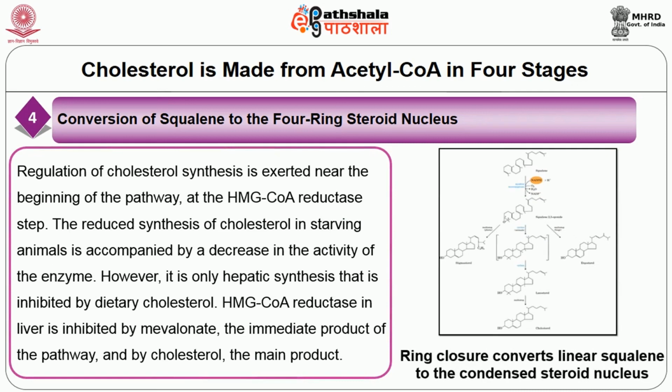Regulation of cholesterol synthesis is exerted near the beginning of the pathway at the HMG-CoA reductase step. The reduced synthesis of cholesterol in starving animals is accompanied by a decrease in the activity of this enzyme. However, it is only hepatic synthesis that is inhibited by dietary cholesterol. HMG-CoA reductase in liver is inhibited by mevalonate, the intermediate product of the pathway, and cholesterol, the main product.